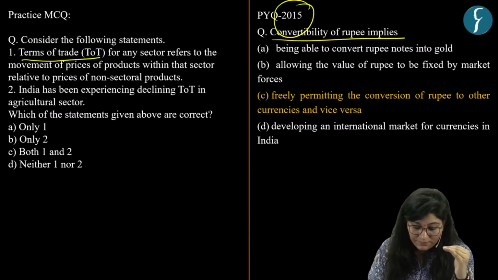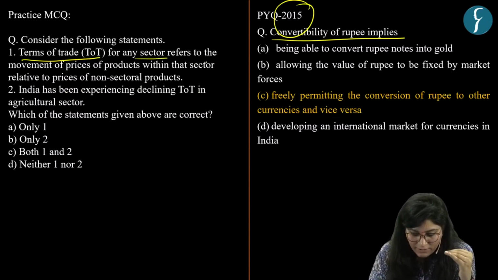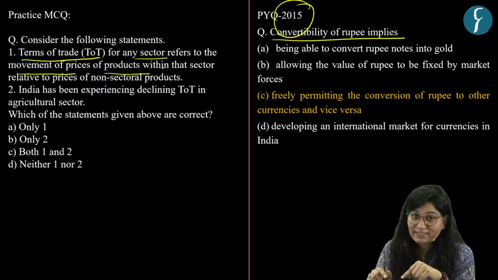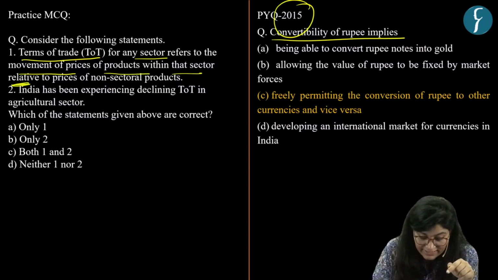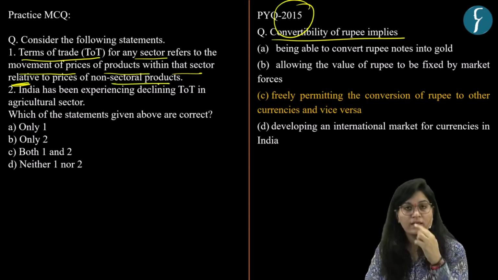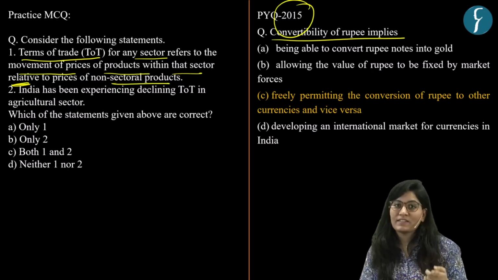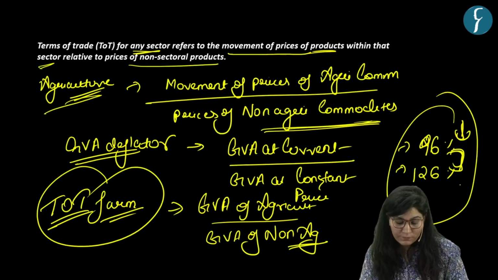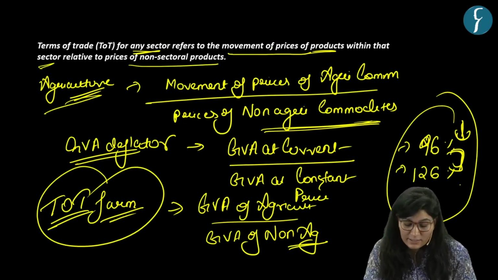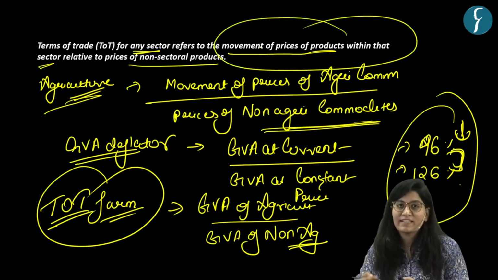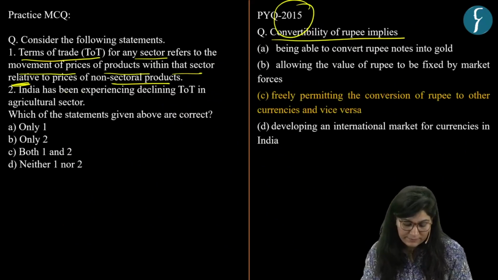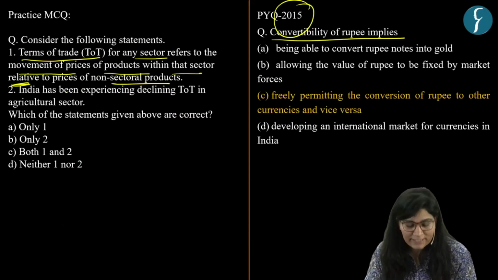Terms of trade for any sector refers to the movement of price of products within that sector relative to price of non-sectoral products. Okay, now this statement is correct as I told you. Terms of trade for any sector is the movement of price of products within that sector relative to price of non-sectoral products. Now let's come to the second statement.